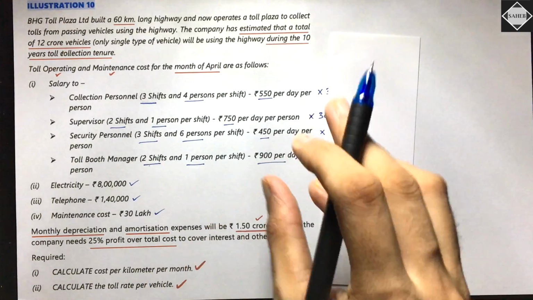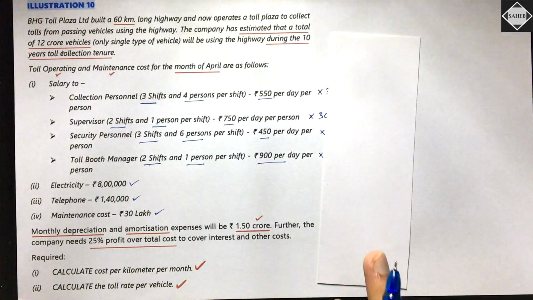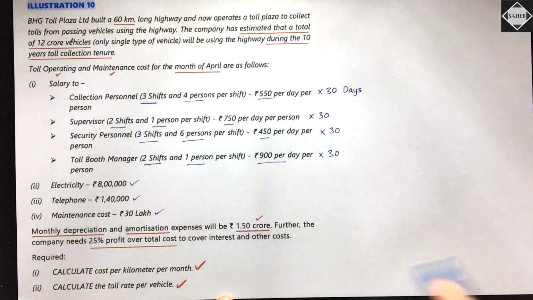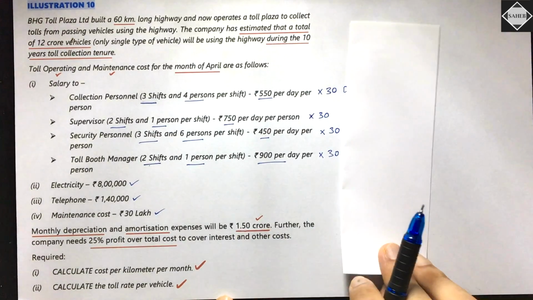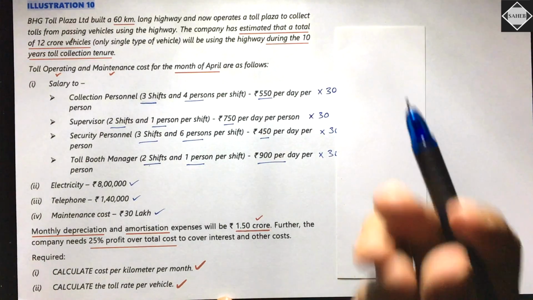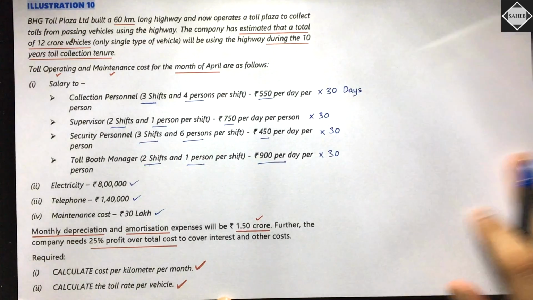Actually, the cost of building the road is very high. This is just the depreciation. Is that clear? So this is the capital cost. Capital cost was very huge actually, but only for April, what is the cost? The depreciation of April. That's what we are taking.